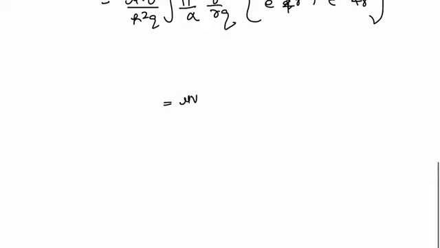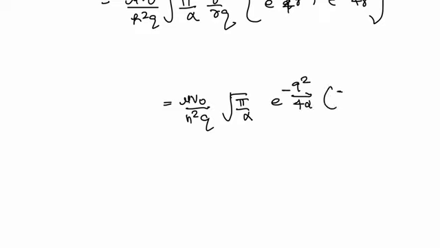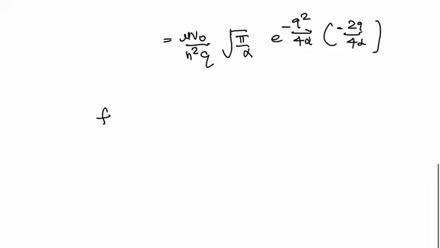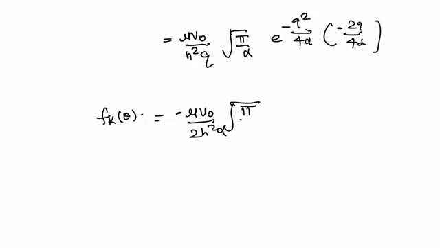So this from here is equal to μV₀ divided by ħ²q multiplied by π divided by α e^(−q²/4α) multiplied by q divided by 4α. Further simplifying the term, the value of f_k(θ) becomes equal to −μV₀ divided by 2ħ²α multiplied by the square root of π divided by α e^(−q²/4α).